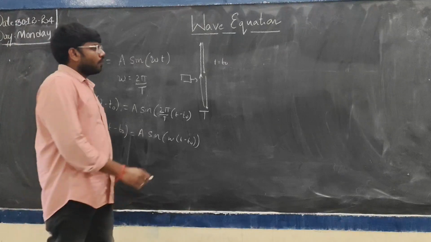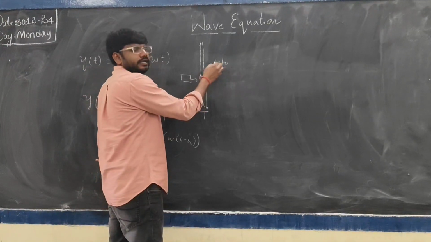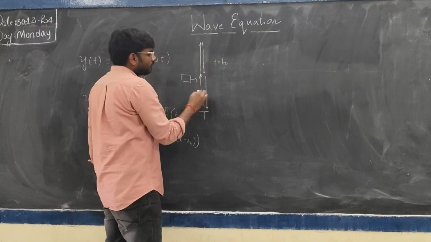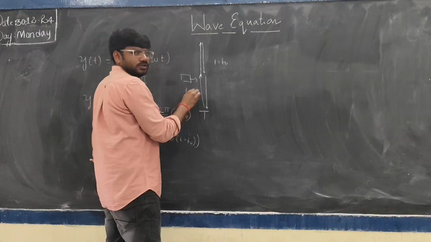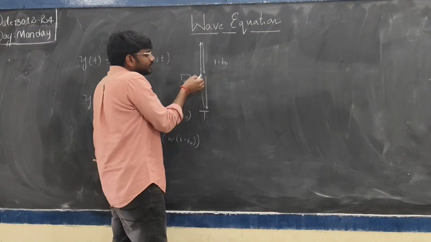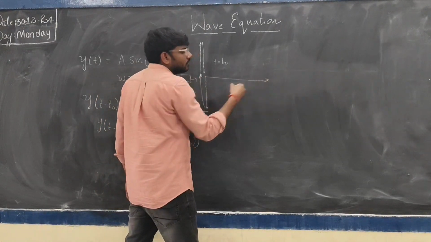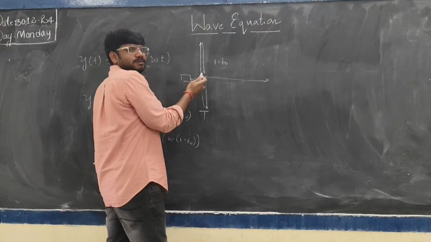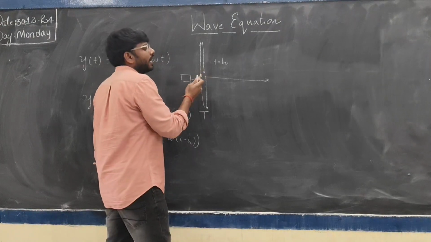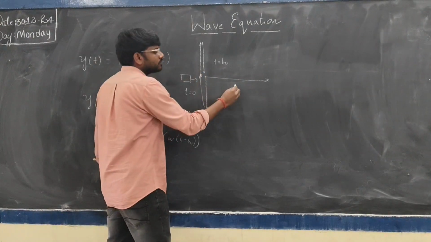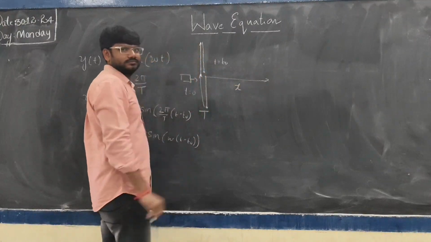But at a random time t equal to t naught, I have taken the disturbance as started at t equal to 0. After a time of t naught, this disturbance goes some distance from its source. I am assuming that the distance is x.